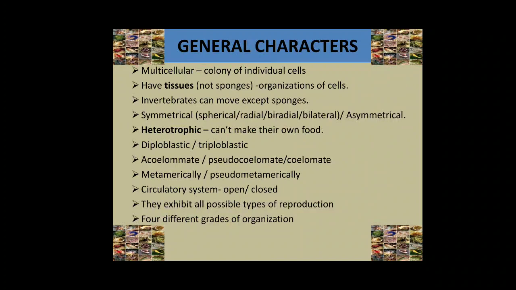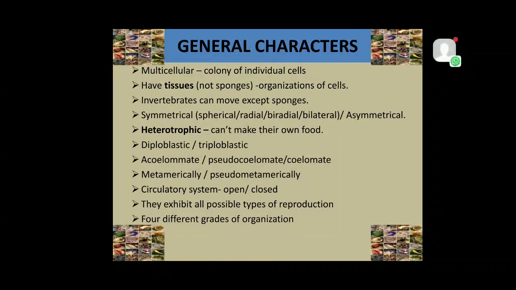Second is spherical symmetry. In spherical symmetry, the body can be divided into two halves in any plane. It is the symmetry of a ball. This type of symmetry is seen in spherical animals, for example, volvox.